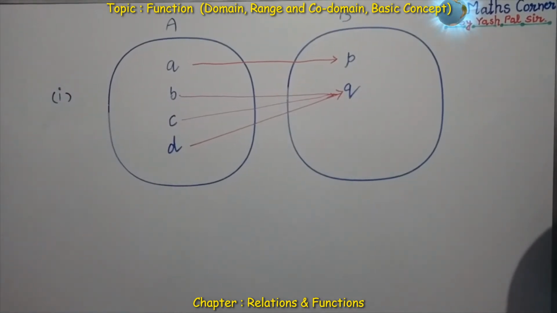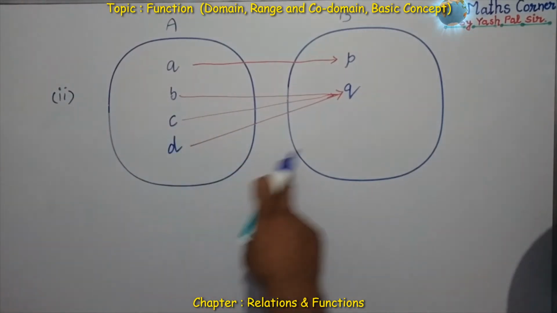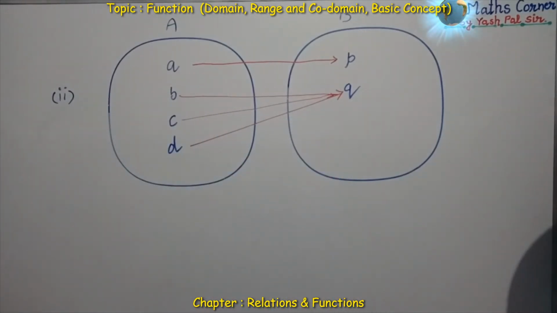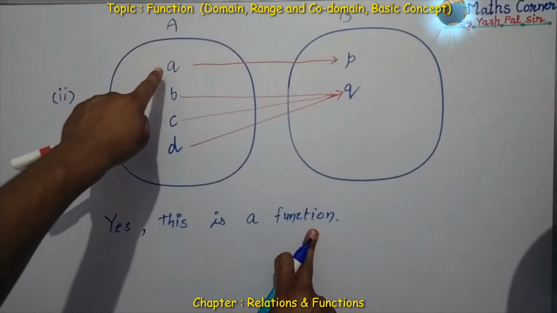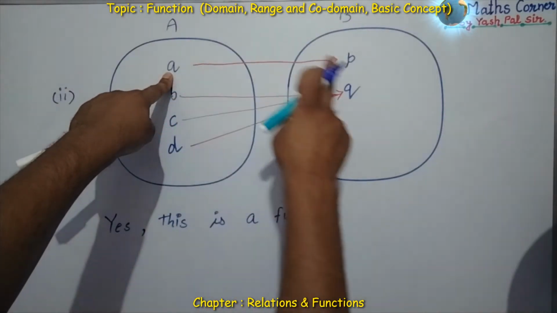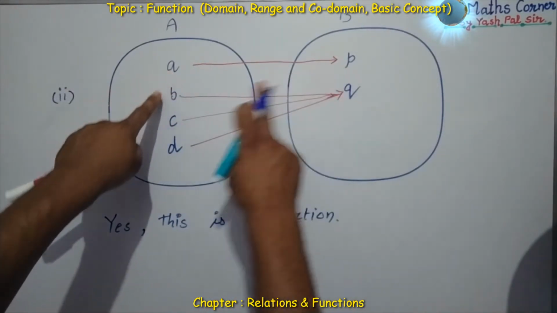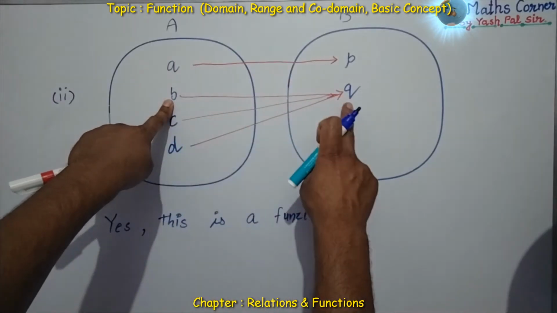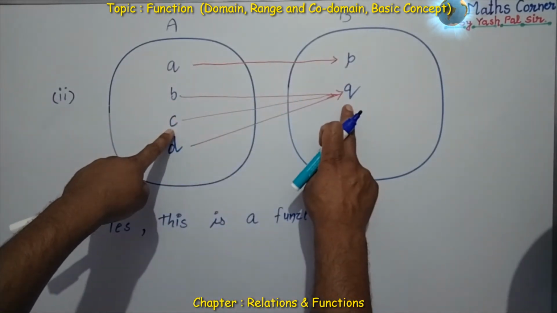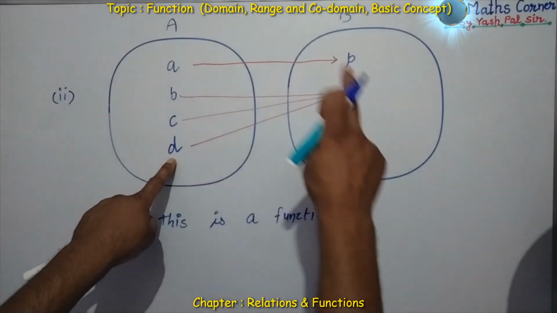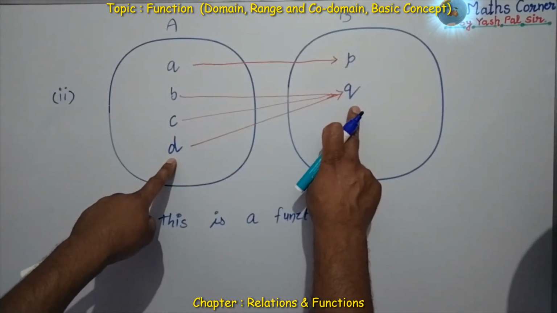Now, what about this part number 2? Whether this is representing a function or not? The answer is yes, this is a function. Why? Because A has only one image, that is P. B has only one image, that is Q. C has only one image, that is Q. D has only one image, that is Q.